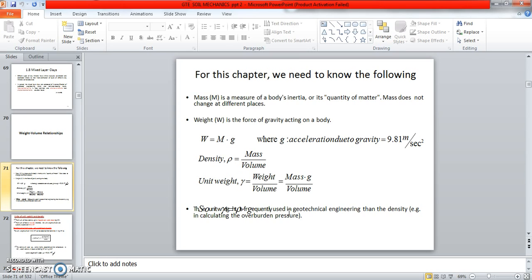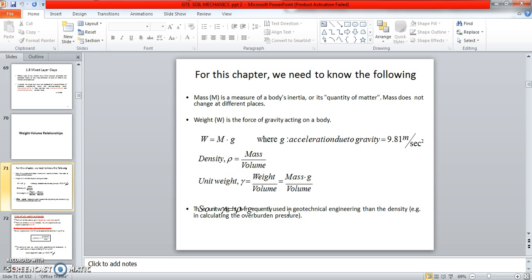Mass does not change at different places. Mass means how much quantity of matter is present in the body.